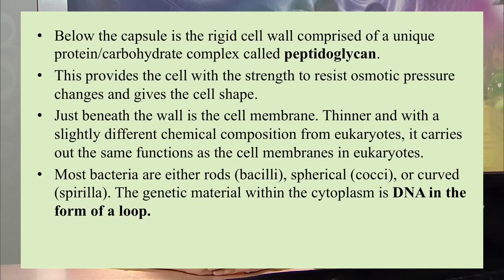The cell wall of the bacteria is made up of a carbohydrate and protein complex called peptidoglycan. This layer provides the strength to resist osmotic pressure change and also gives shape to the organism. Just beneath the cell wall there is the cell membrane, which is thinner and slightly different in chemical composition from the eukaryotic cell. It carries out the same function as the cell membrane in eukaryotic cells, and prokaryotic cells have their DNA in the form of a loop in the cytoplasm.